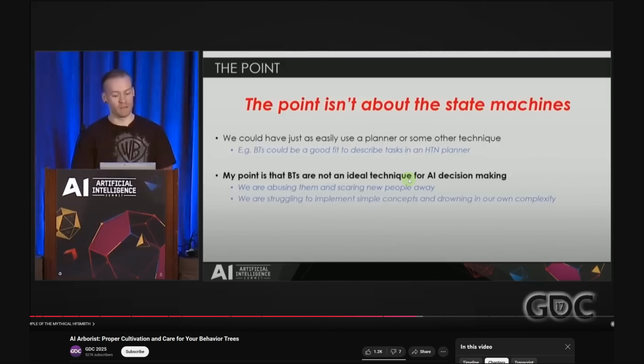So forcing a behavior tree to have a structure for decision making is very hard. We are abusing the behavior tree and scaring new people away. And I experienced this in my game dev journey because you can indeed make a behavior tree do anything you want, but at the cost of adding a lot of complexity. And he says that we are struggling to implement simple concepts and drowning in our own complexity. Yes, because the concept of a finite state machine is very simple. Trying to recreate that with a behavior tree can get very complex. So why not just use a finite state machine?